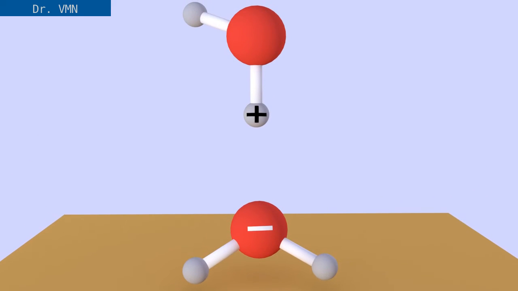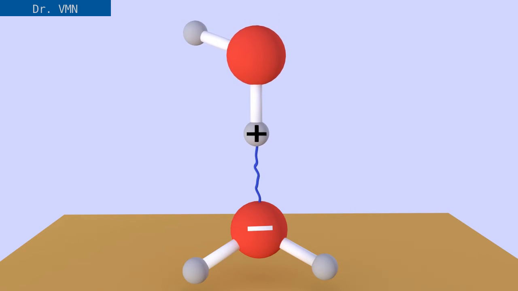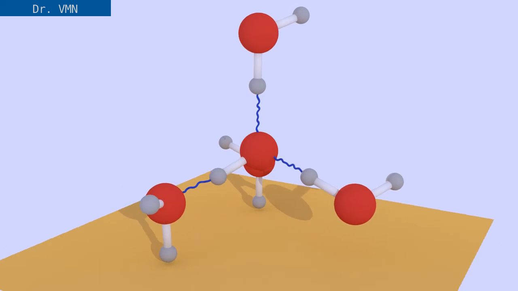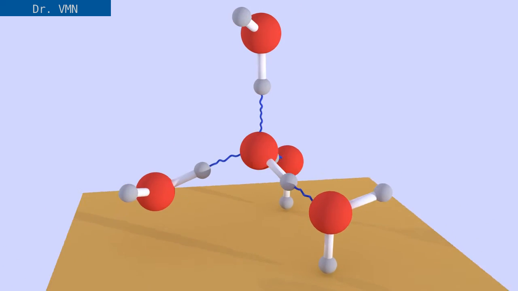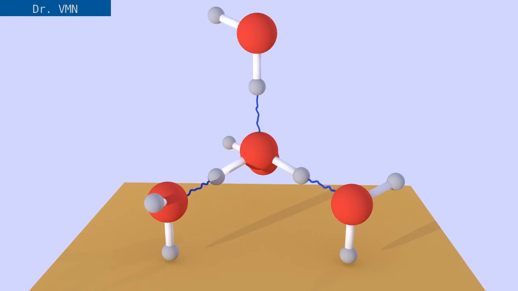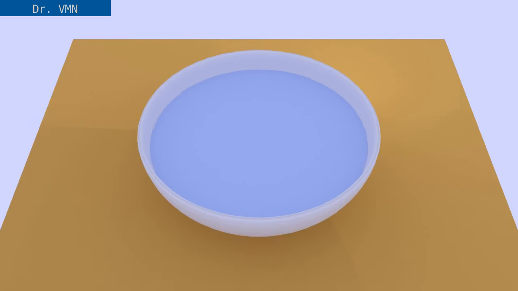Because of this, the hydrogen atom of one water molecule and the oxygen atom of an adjacent water molecule are attracted towards each other. This bond is called a hydrogen bond. Because of the tetrahedral arrangement of electrons around the oxygen nucleus, one water molecule can have as many as 4 hydrogen bonds. But all 4 hydrogen bonds are seen only in the solid state of water, that is ice. In the liquid state, water molecules are continuously in random motion, so hydrogen bonds are continuously forming and breaking.